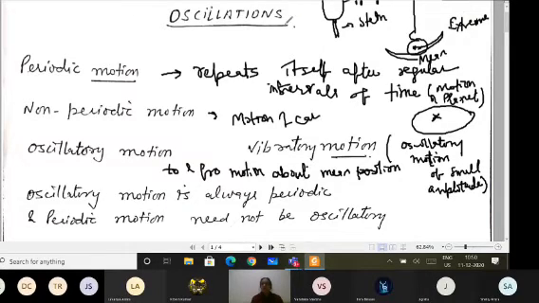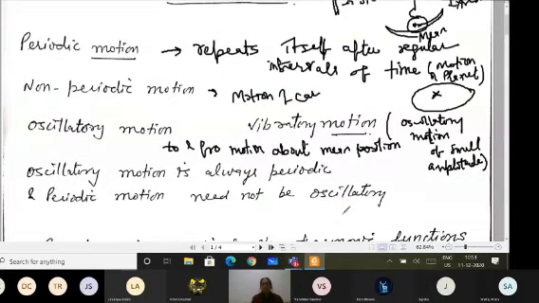Oscillations are periodic motion, to and fro motion about the mean position, repeating itself after regular intervals of time. Like the motion of the bob of the simple pendulum is an oscillatory motion, or I can say oscillations are produced when I make the bob move. Similarly, in the case of a spring, I can make it move horizontally and produce horizontal oscillations, or I can produce vertical oscillations.